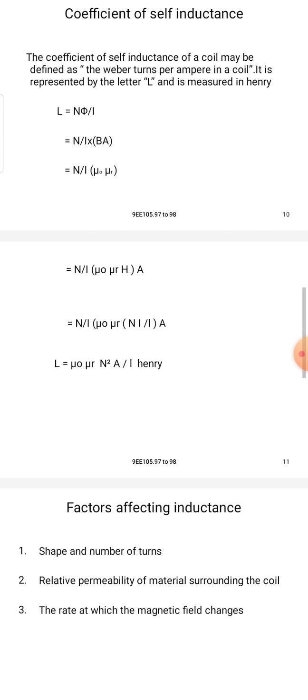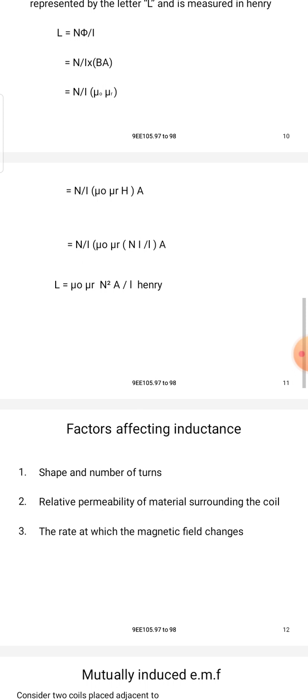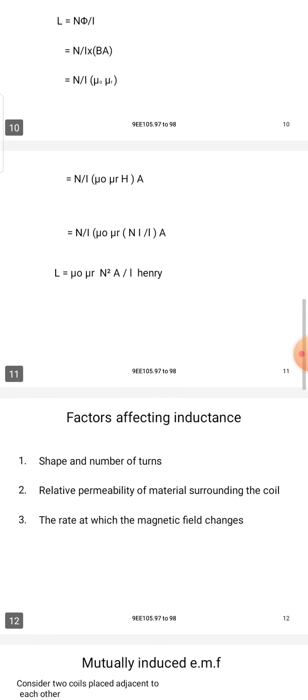So that is equal to N by I into B into A, where B means magnetic flux density. That is equal to N by I into μ0 μr.